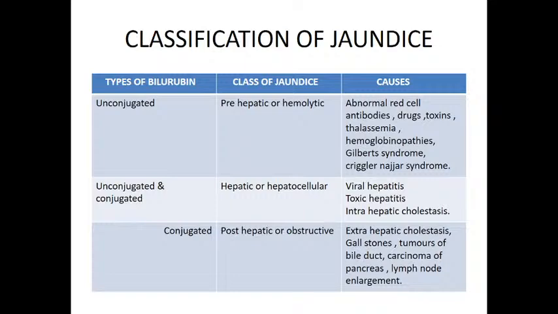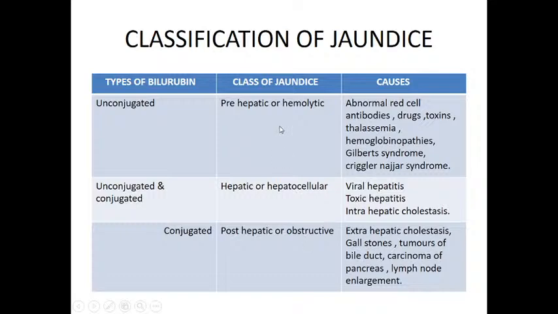But jaundice is classified into 3 types: pre-hepatic jaundice, also known as hemolytic jaundice; hepatic or hepatocellular jaundice; and post-hepatic or obstructive jaundice.